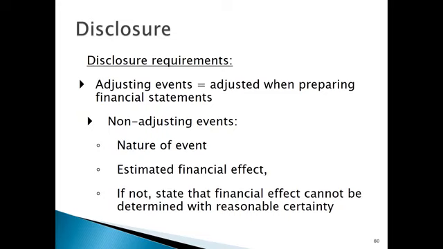What is the estimated financial effect? Like with that example, we can say the estimated effect is approximately R1 million that we would have to pay out in damages. And if not, state the financial effect cannot be determined with reasonable certainty. Even if you can't give an actual value, you must state that you can't give a value with reasonable certainty.